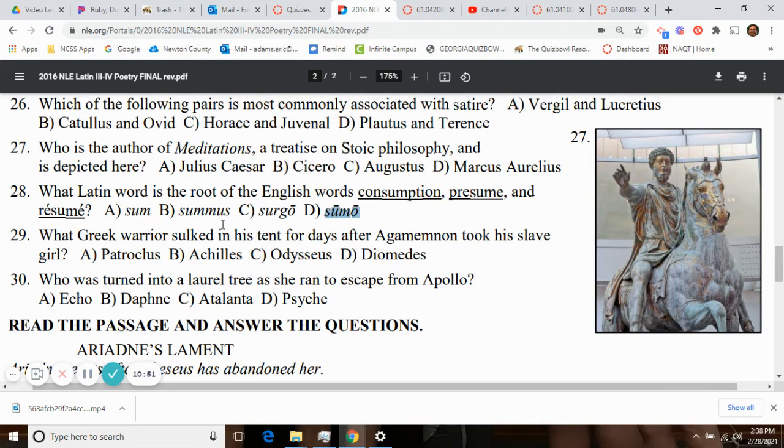What Greek warrior sulked in his tent for 10 days after Agamemnon took his slave girl? That would be Achilles. His best friend Patroclus is the one that goes off and fights with his armor and loses it. And then finally, who was turned into a laurel tree as she ran to escape from Apollo? It is not Echo, that is Echo and Narcissus. It is not Atalanta, it's Atalanta and Hippomenes. And it's not Psyche, it's Psyche and Cupid, but rather it's Apollo and Daphne. That is your answer there.